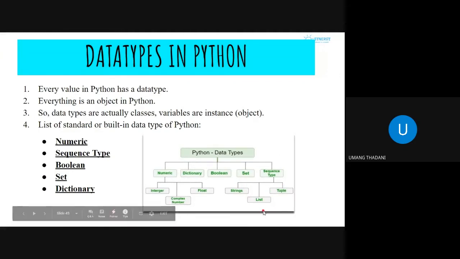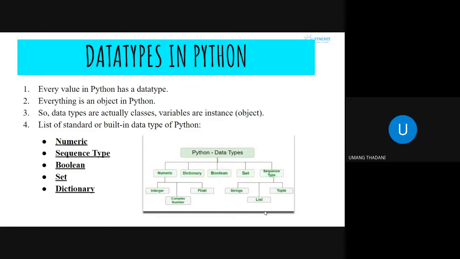Although the implementations and some of the functionalities of these data types are different, they can accommodate a lot of values. And it again depends on your personal preferences as well. For example, you might be comfortable with dictionary or you might be comfortable with list. That's your choice, and sometimes it's program specific as well.